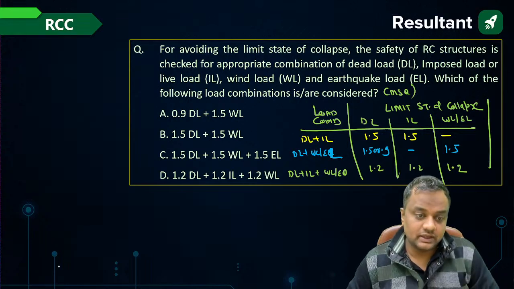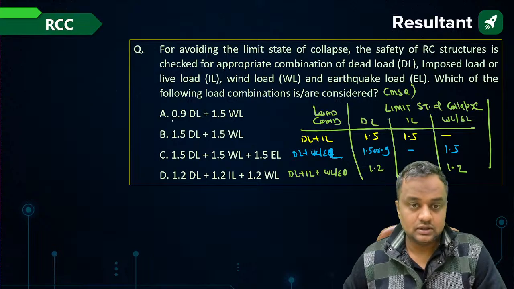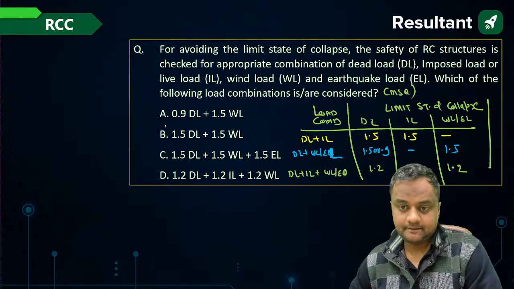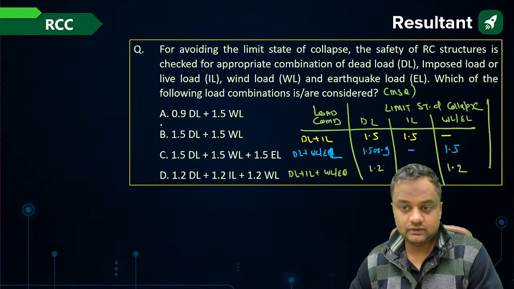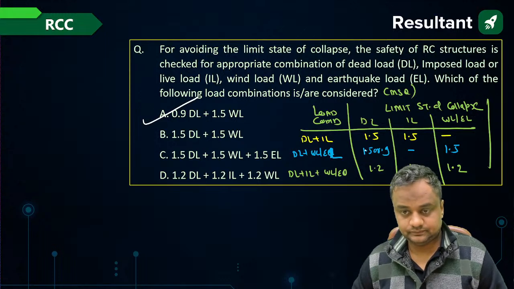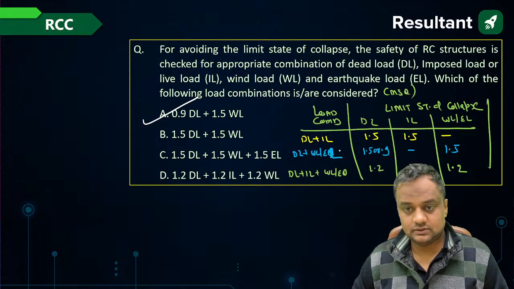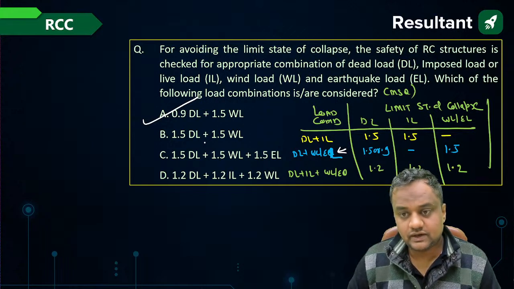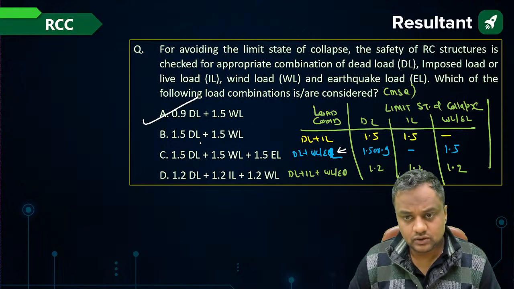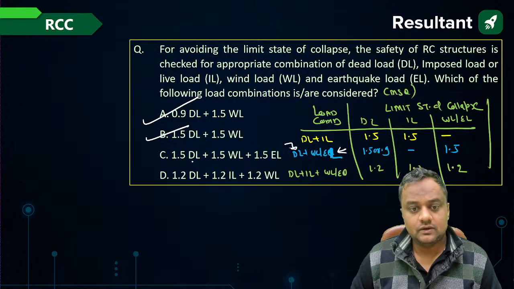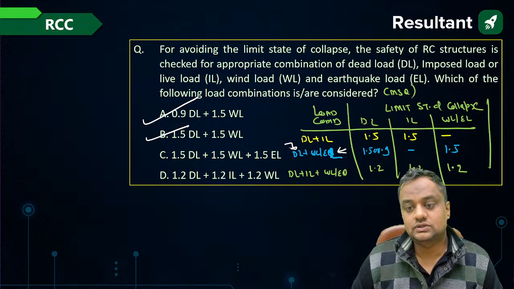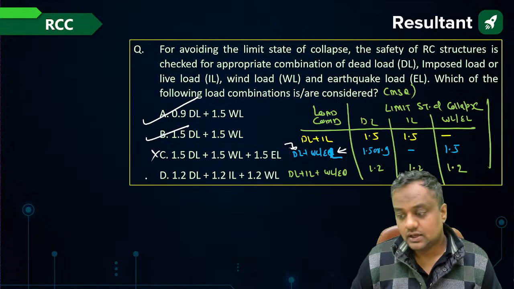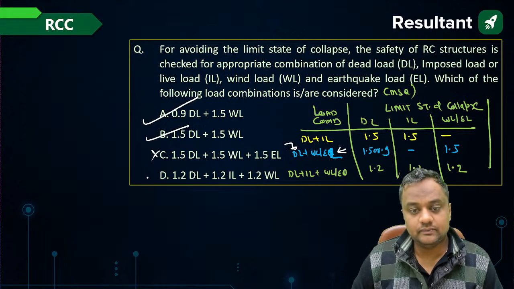So what are the combinations that are possible now? 0.9 dead load and 1.5 of wind load. Yes, it is possible. 1.5 of dead load and 1.5 of wind load, yes, in this case also it is possible. 1.5 of all, no, there is no combination of 1.5 of all, but 1.2 of all, dead load, imposed load, wind load is there.